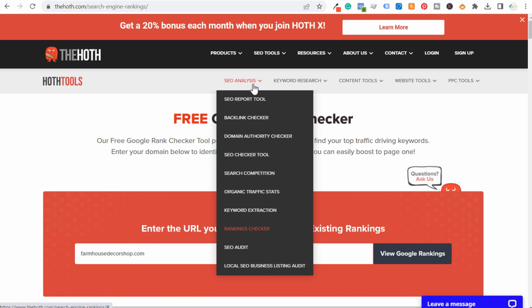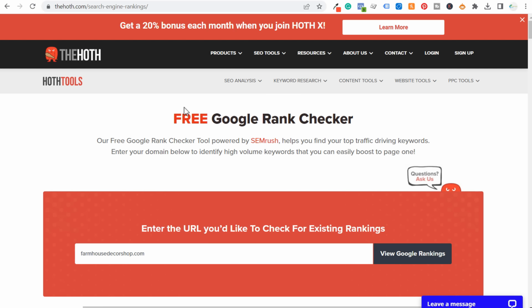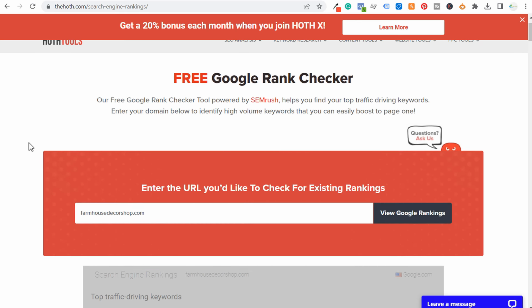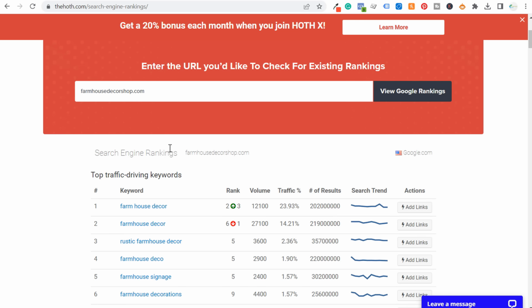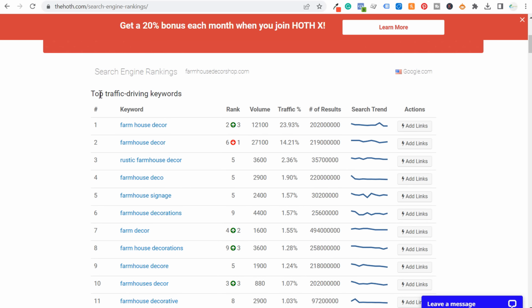And you can see under SEO analysis, this is where you can find some of their best tools. So for this one, it's Rankings Checker. And what I'm going to do is for my website, farmhousegoals.com, I'm going to use Farmhouse Decor Shop as the main competitor. I'm going to be looking up their keywords today to try to figure out what they're ranking for. So this free Google Rank Checker, this is again powered by SEMrush. We can see their search engine rankings and their top traffic driving keywords.